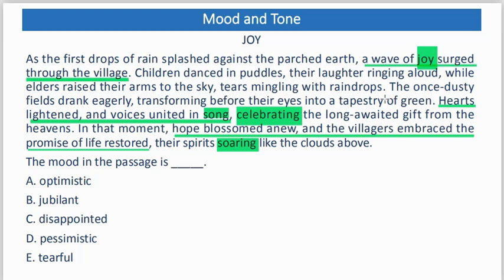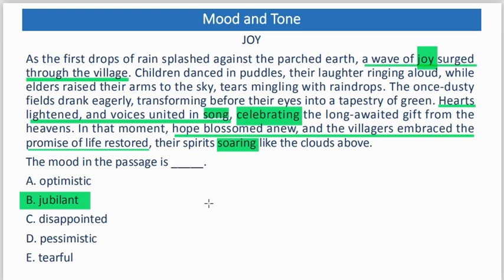Now, let's look at our options. From the pointers we have identified from the passage: optimistic, jubilant, disappointed, pessimistic, tearful. Which of them is correct? The correct option is jubilant. Although some could be fooled to identify pessimistic as the correct option, but then, just look at the whole of the passage. Jubilant captures the celebratory, the happy and the uplifting essence.